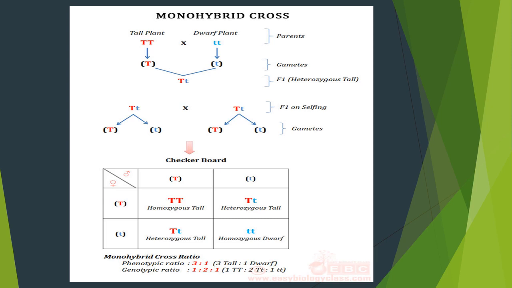In that second step, Mendel has taken the F1 generation plant and crossed it with the same F1 generation plant. So capital T, small t allele is now crossed with the same capital T, small t allele. Now the gamete is formed. The formation of gamete is capital T and small t.